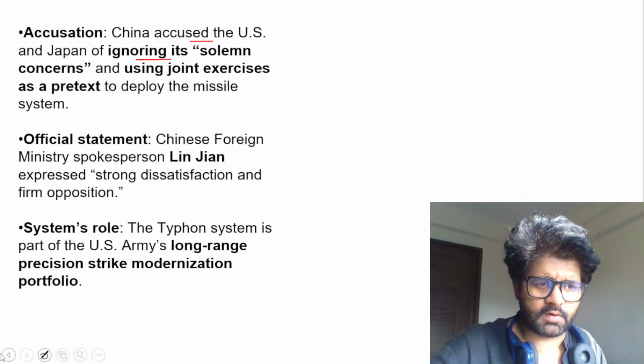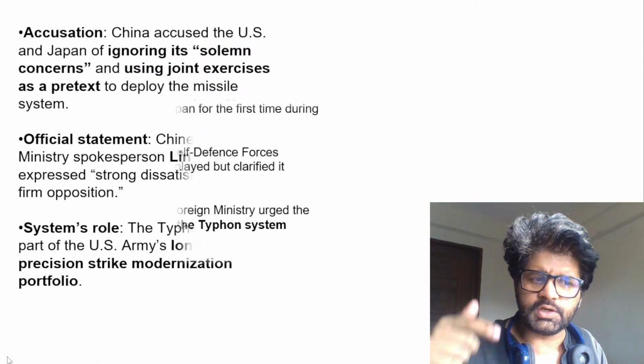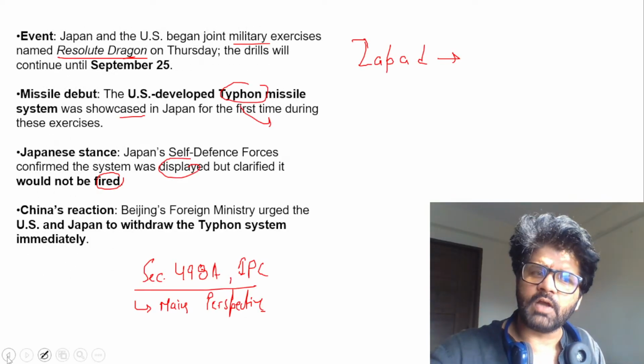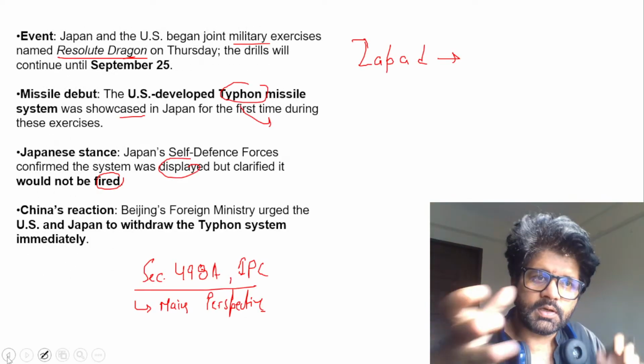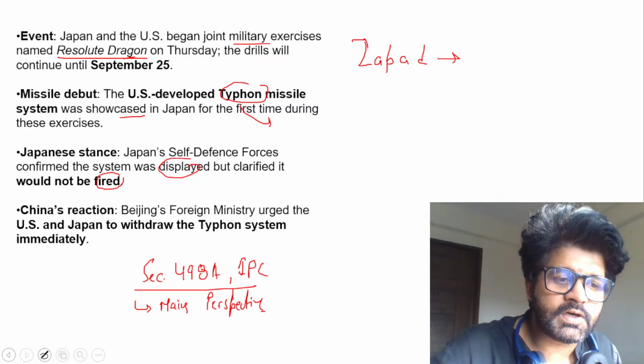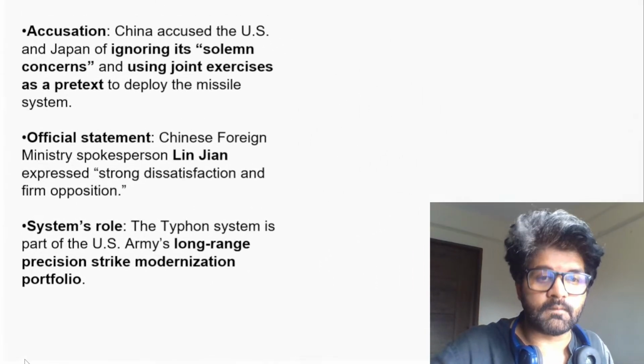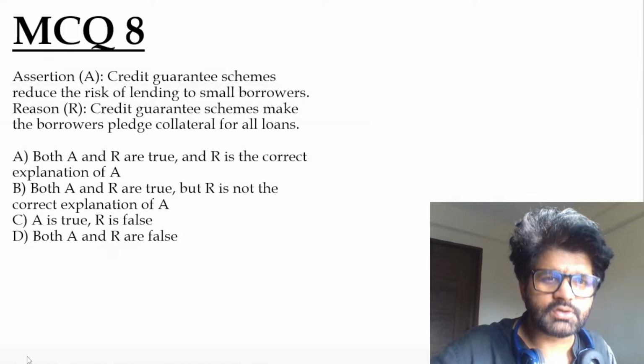So what are the things which are important from the exam perspective? Typhoon, which country associated? US. We have talked about Barak, we have talked about THAAD, Zapad, Resolute Dragon. These are the keywords which you have to focus on. Very good. Let's solve some questions.